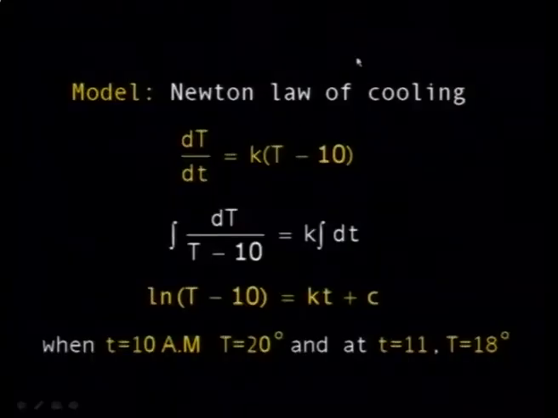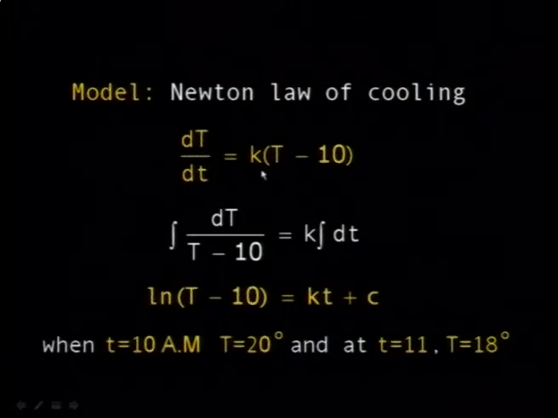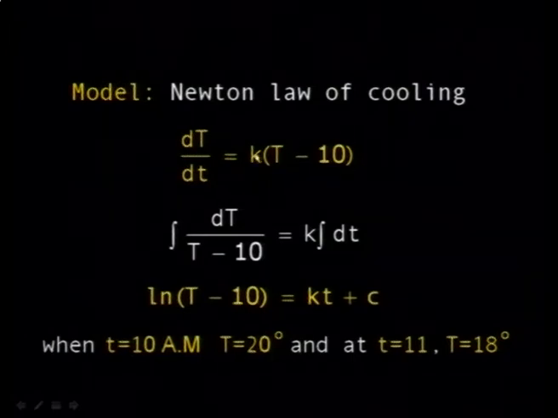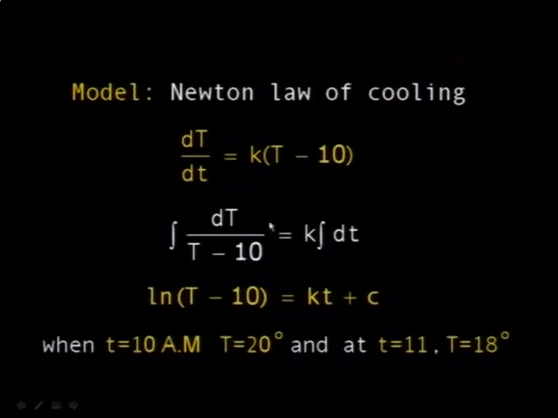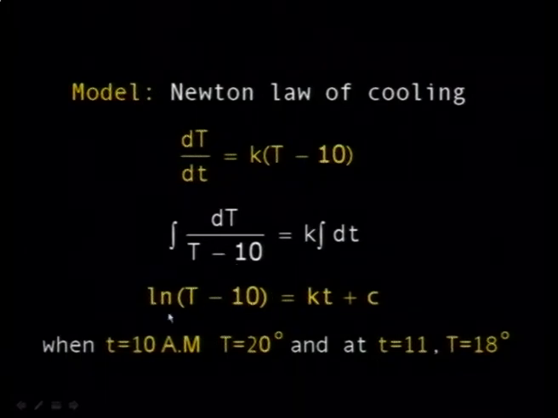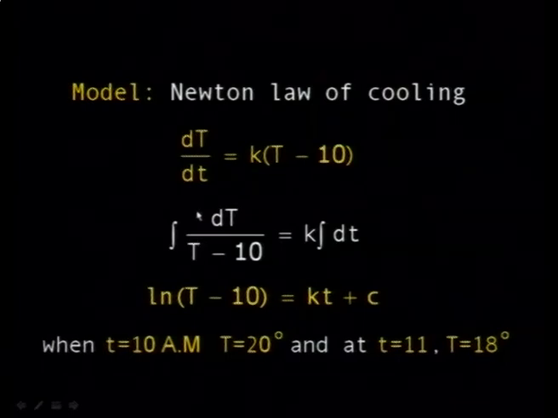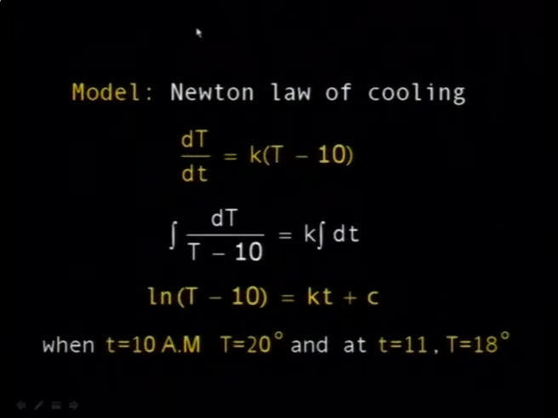Anyway, what the police did is use this formula and integrate it. This is a differential equation, and you can separate the variables. How? You divide both sides by capital T minus 10, to obtain k dt equal to dT over T minus 10. Then you integrate both sides. The integral of 1 over T minus 10 gives you the logarithm, whereas the other side gives you kt plus C. Now, this is the solution of your equation.